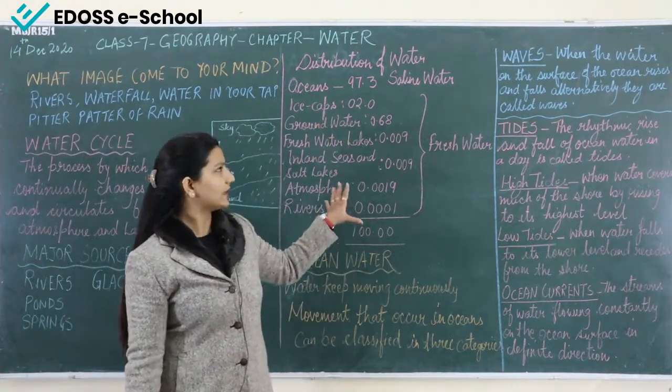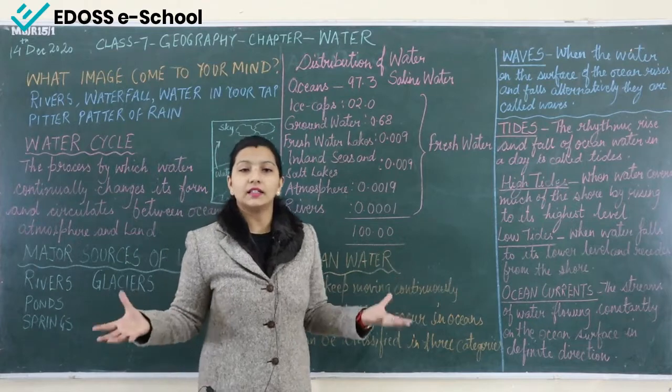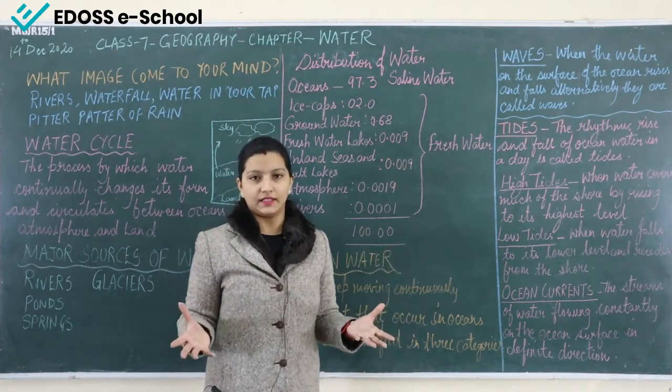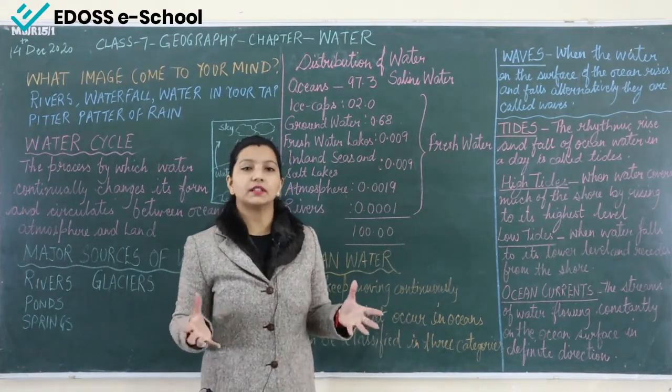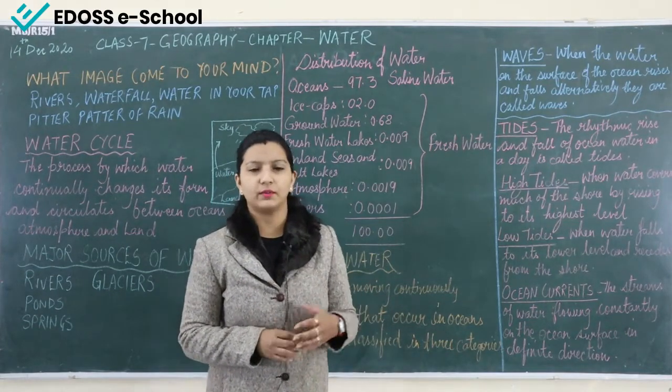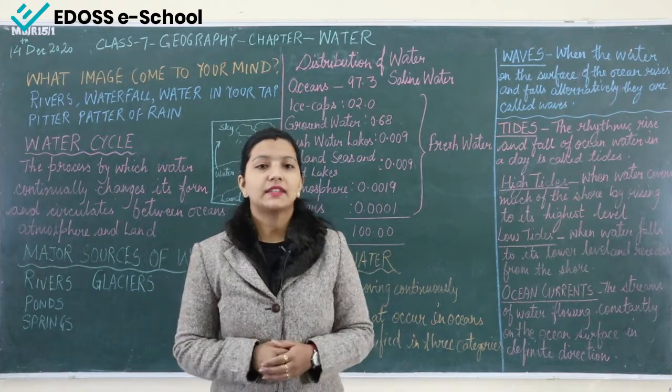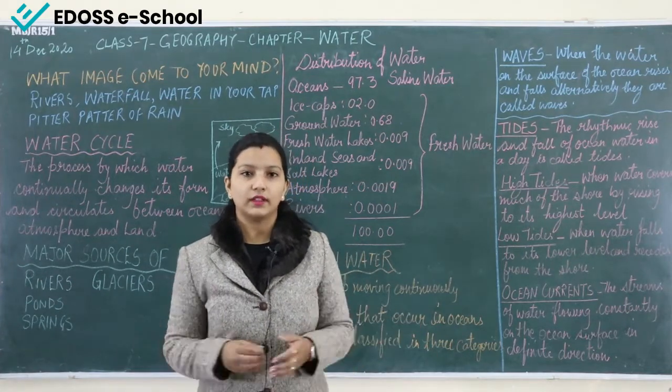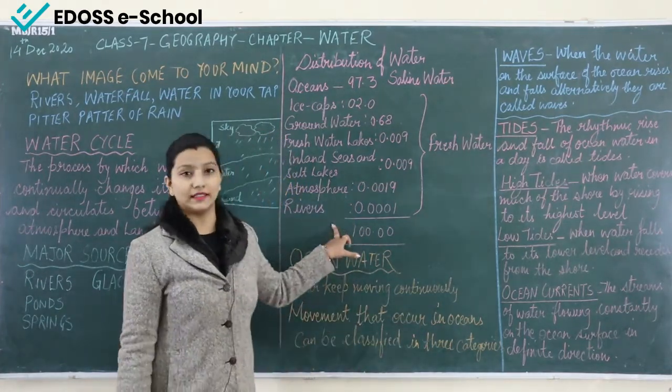Distribution of water. How is this water distributed? We say our earth is a blue planet, right? We know that most of the part of the earth is covered with water, but still we say there is scarcity of water, we must save water. Why are we saying this if our earth has a lot of water? So here we will know why we say this.